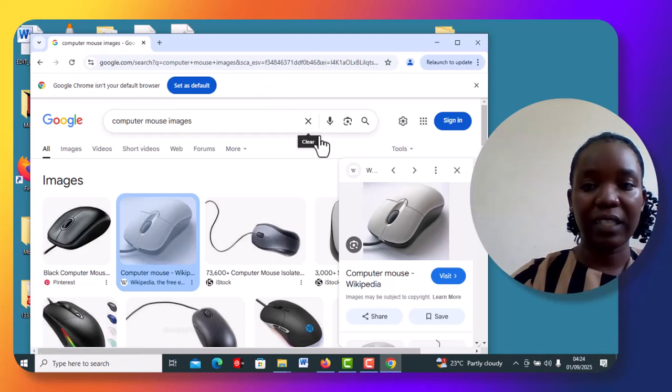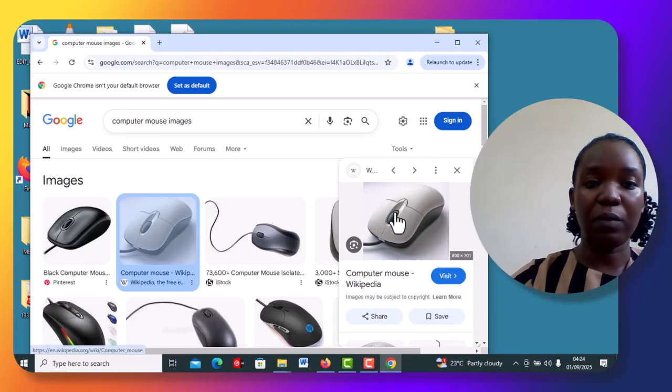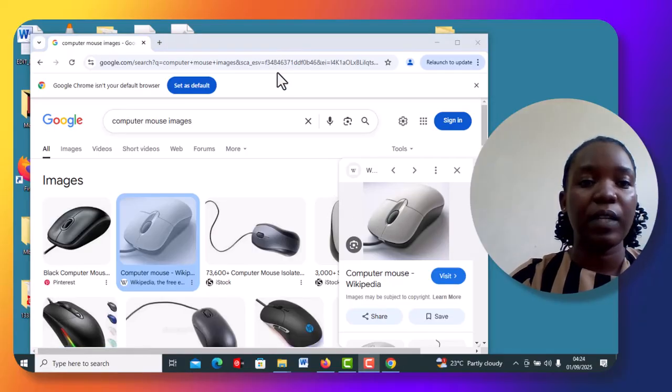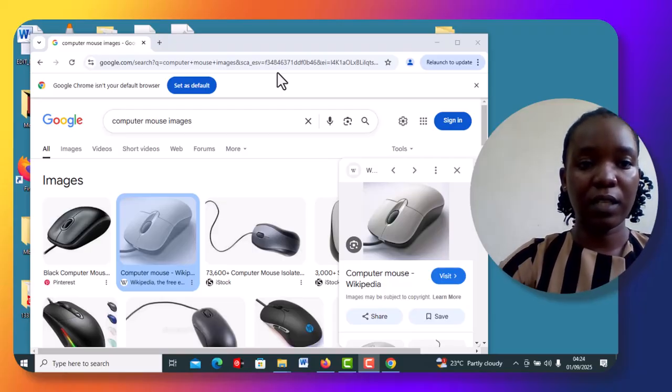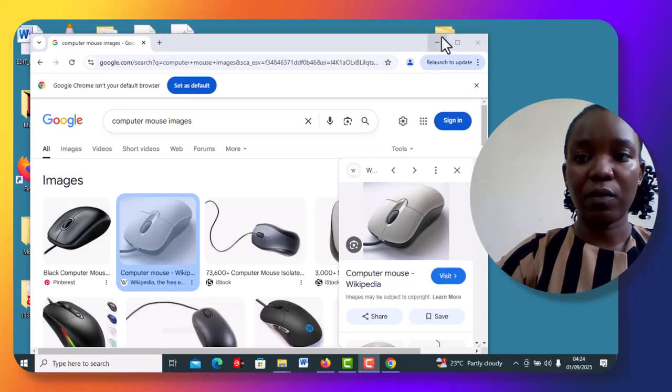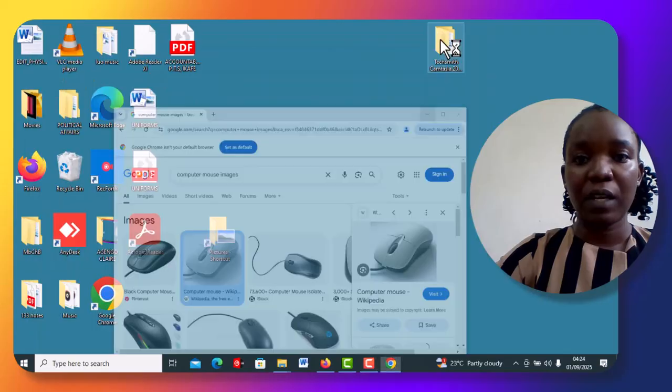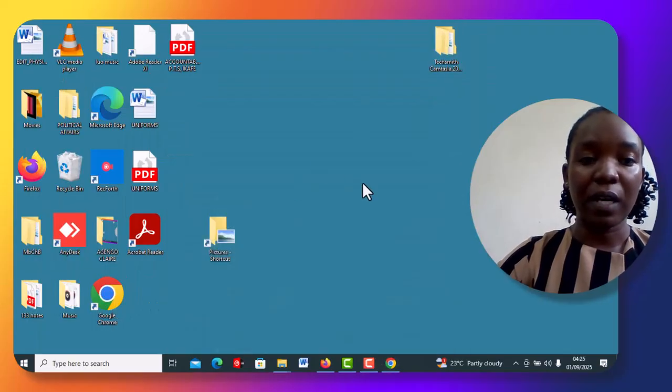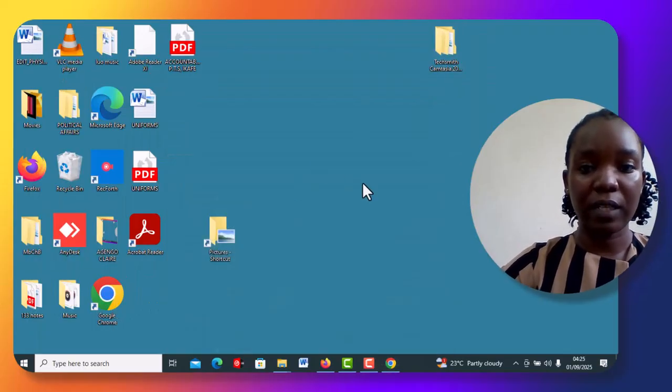So right clicking on a computer mouse gives you a lot of options. You can right click and it gives you a variety of options to choose from. For example, when we go back to my desktop, this is the desktop, and I right click on the desktop, I'll be given a variety.